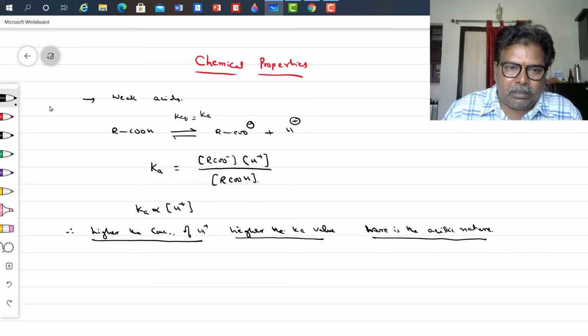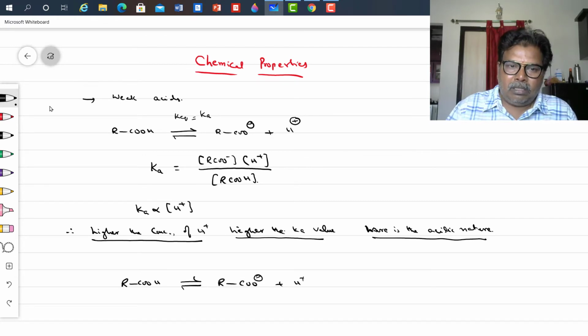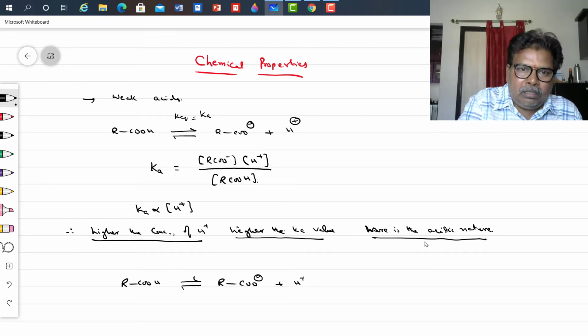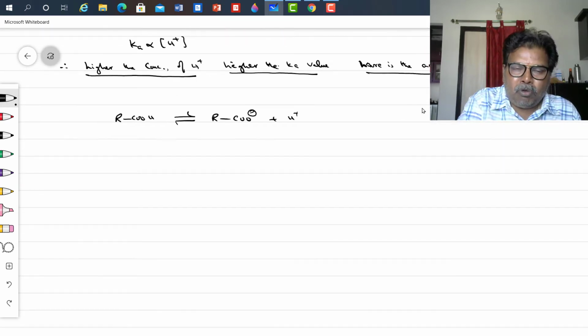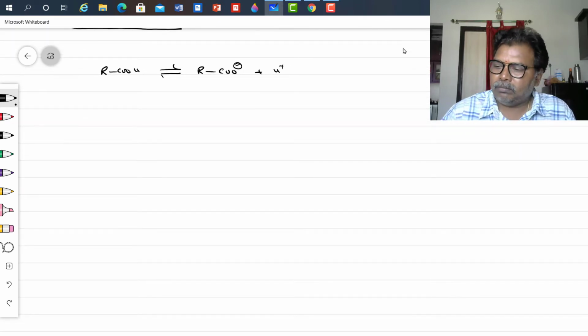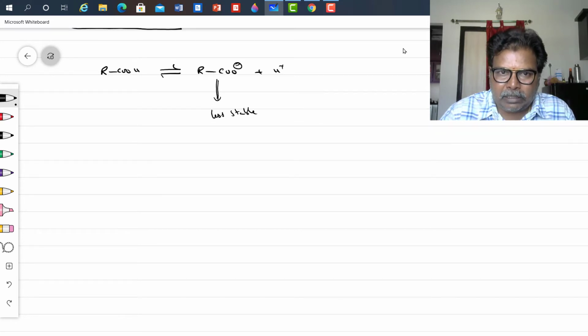Now another one. RCOOH gives rise to RCOO minus and H plus. Now, let us suppose this RCOO minus ion is less stable. If it is less stable, what will happen?